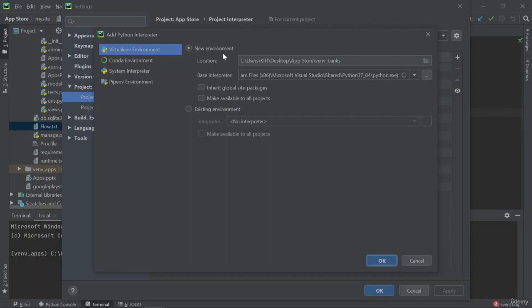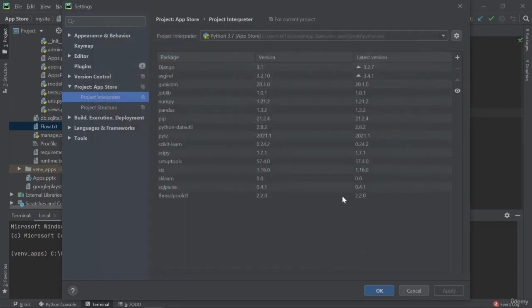So click on new environment, then set the Python version. Since I have both 3.7 and 3.6, I've set 3.7, right? And name the environment and click on OK. Once you click on OK, it starts to create a virtual environment, and this might take a little more time, right? So once it is done creating the environment, what you have to do is install all the packages that are required by this code, right?